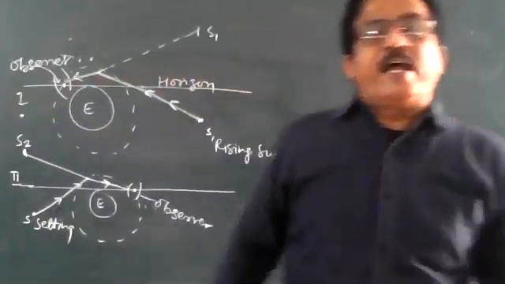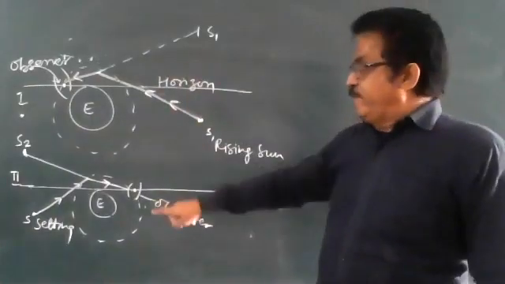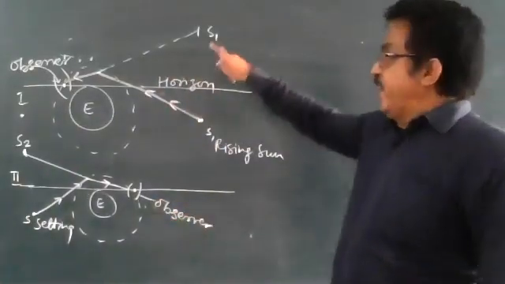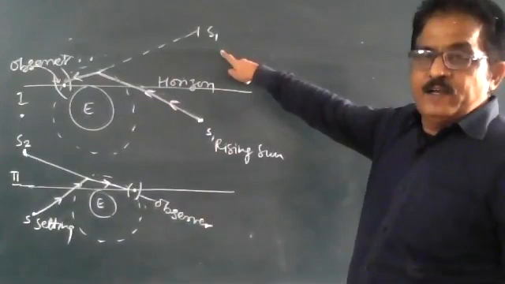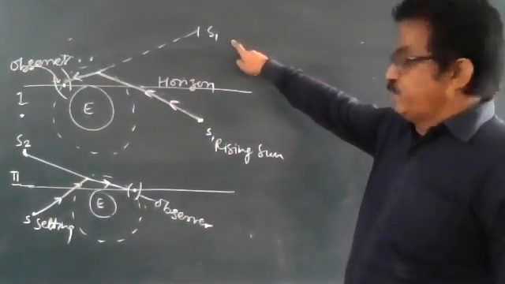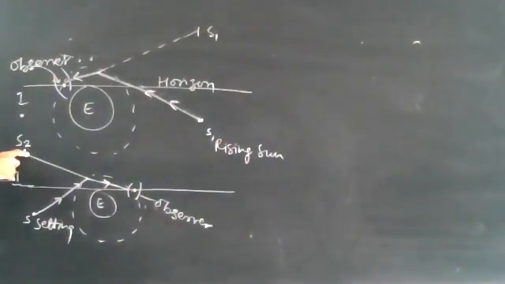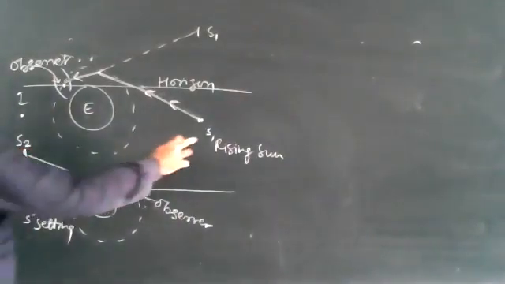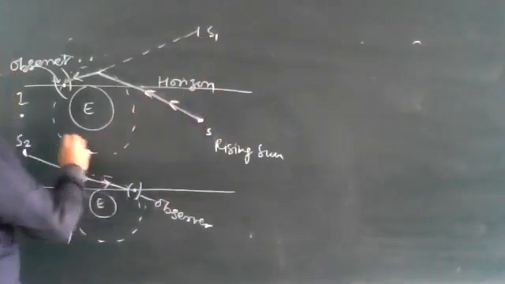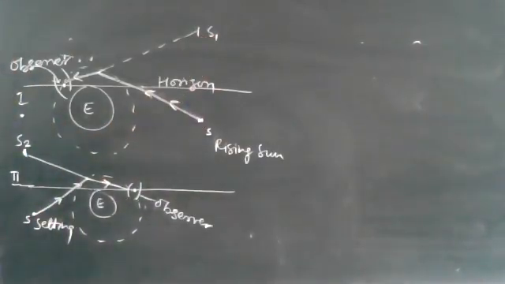At the time of sunrise and sunset, the rising sun appears to come from S1 and the setting sun appears to come from S2. Draw these two figures.